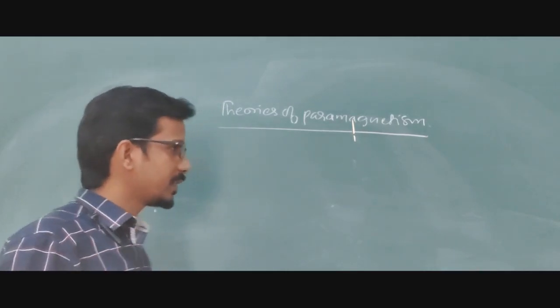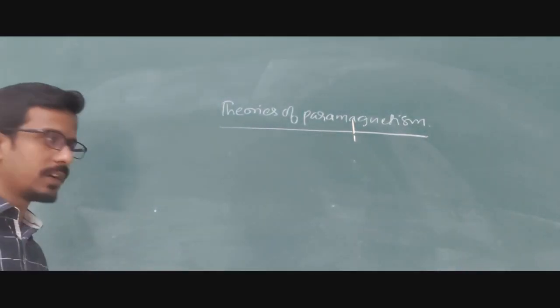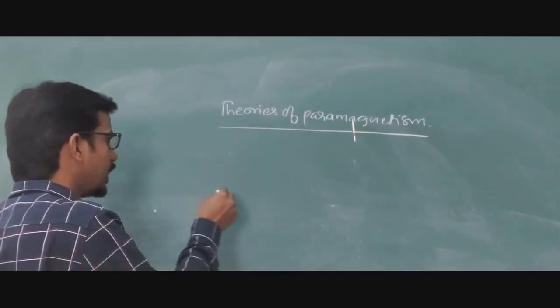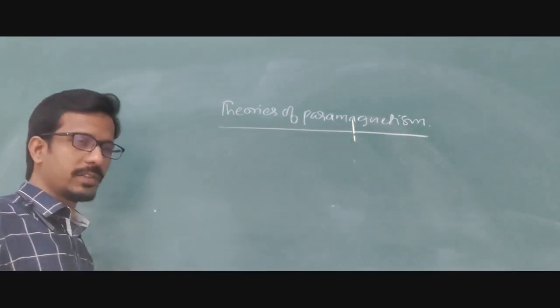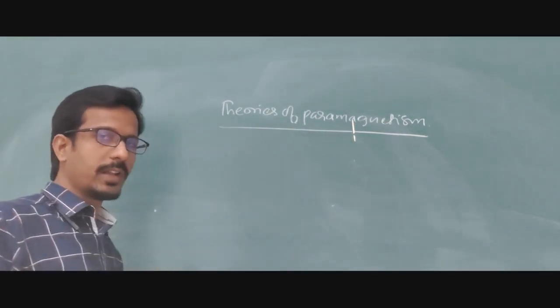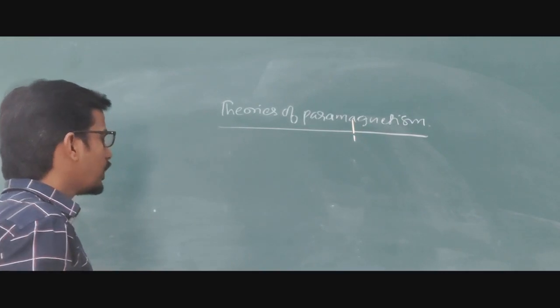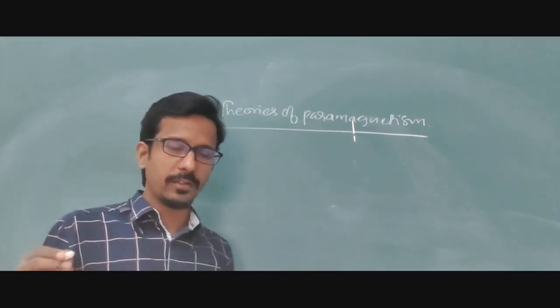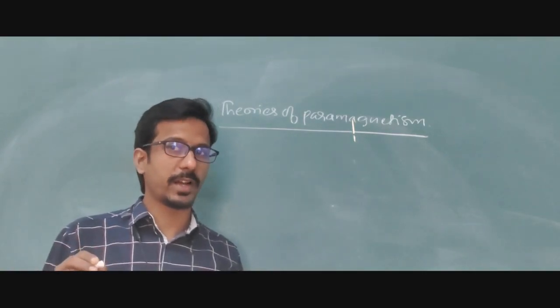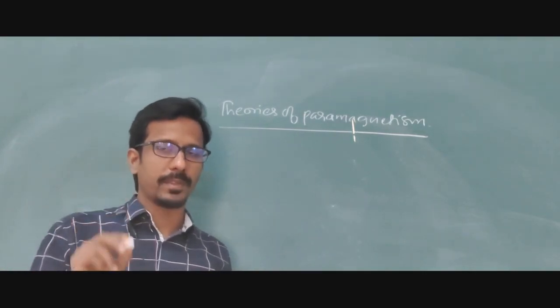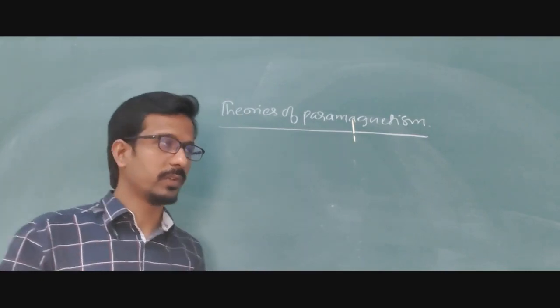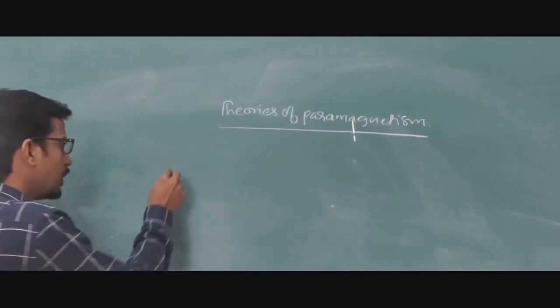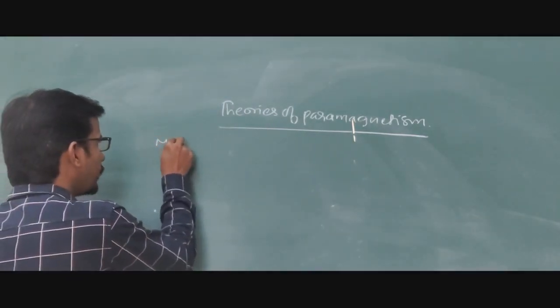First, I will explain the differences between paramagnetic, ferromagnetic and diamagnetic materials, which we have already discussed. Let us not enter into more detail about that. The basic point we will explain here is the magnetic moment and the magnetic field equations. We will first know the equations, then go in depth, and then we can understand the different theories. So we very well know what is meant by magnetic moment.